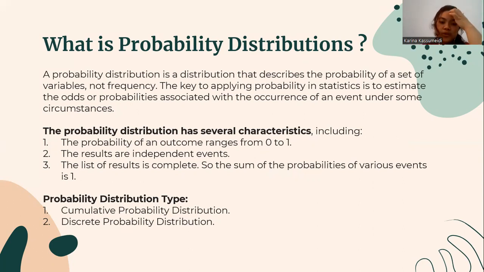The probability distribution has several characteristics. First, the probability of an outcome ranges from 0 to 1. Second, the results are independent events. The third one is the list of results is complete, so the sum of the probabilities of various events is 1. There are two probability distribution types, cumulative probability distribution and discrete probability distribution.